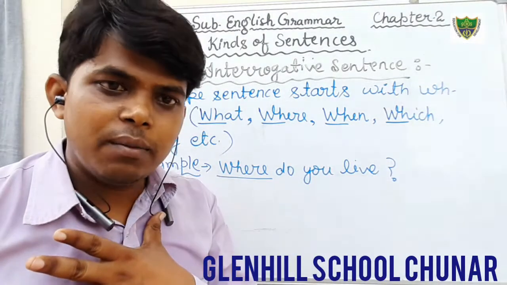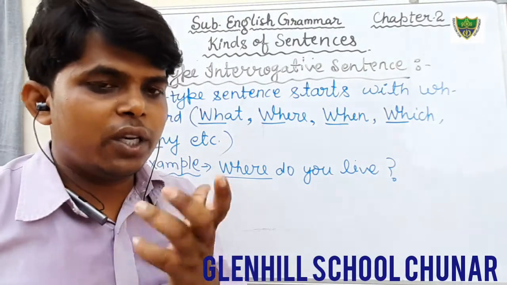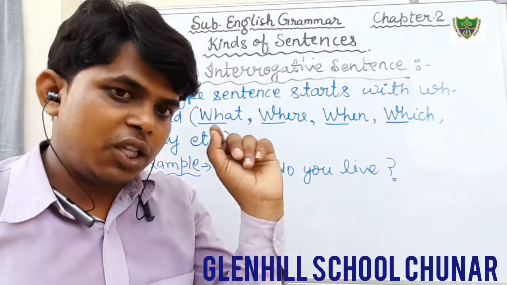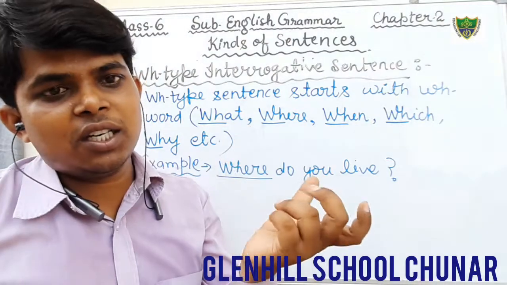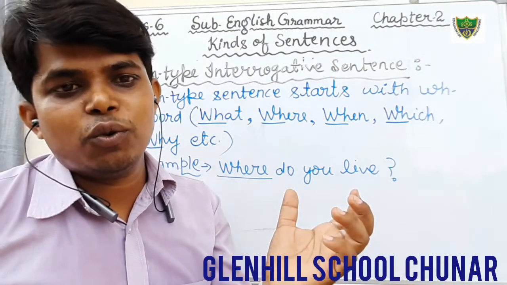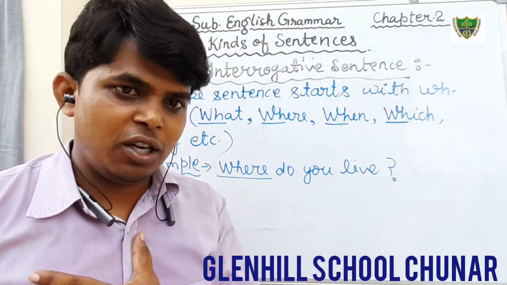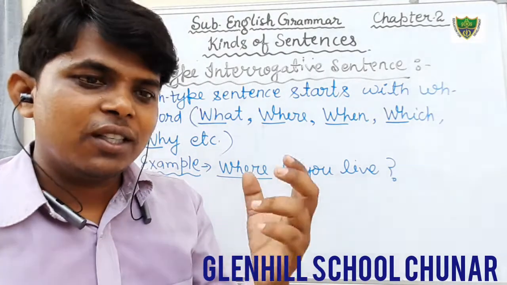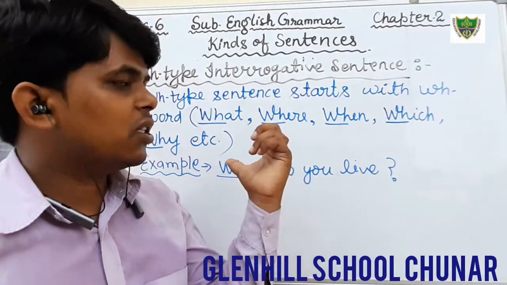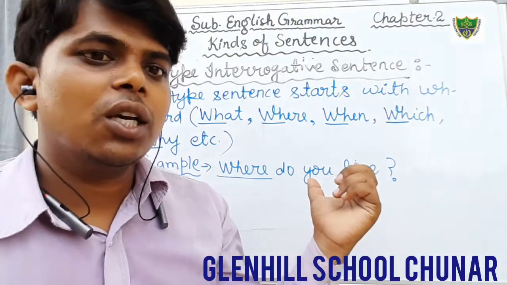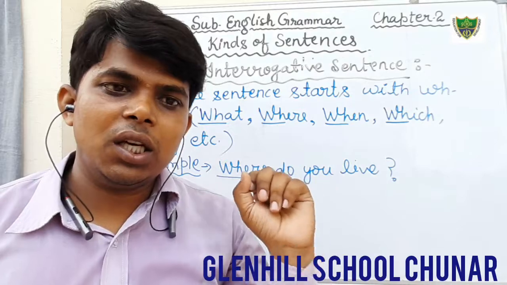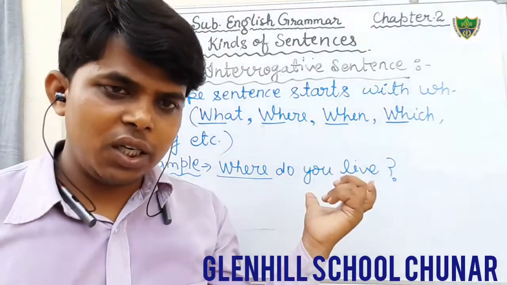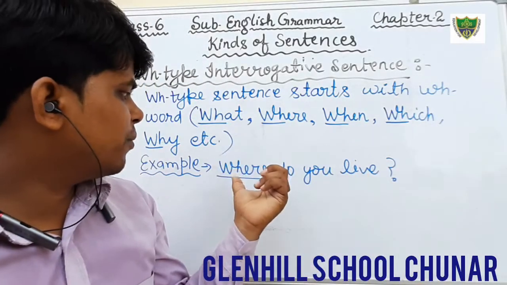We live in Mirzapur. In this way you have to give the answer. But in a yes no type sentence you can give the answer in yes or no. Do you go to school? Yes. Do you eat mango? No. But in a WH type sentence, we cannot give the answer in yes or no, and we have to tell the complete answer.